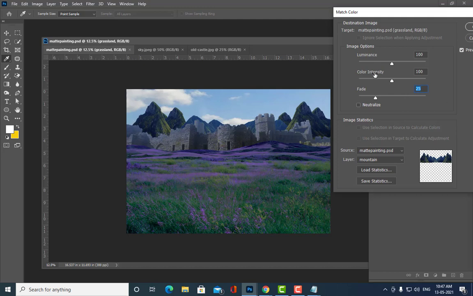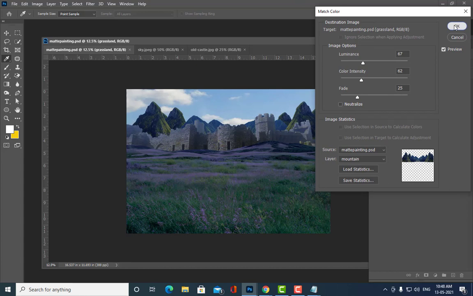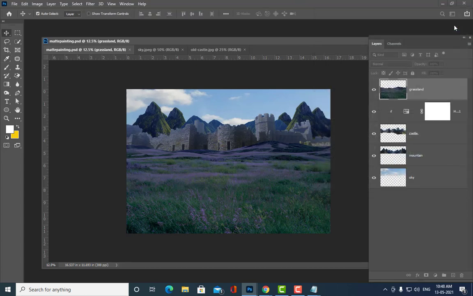Next is, see, you can actually change the color intensity. So how to change the color intensity? You can remove that purple coloring by reducing the color intensity. Okay, see, like this. So now it is perfect. If you want, you can also increase or decrease the luminance, but actually we have to decrease the luminance because we want the grassland to be a little bit dark. So let us reduce the luminance a little bit. Is it clear to all of you? Right. Once these changes are done, just click OK.